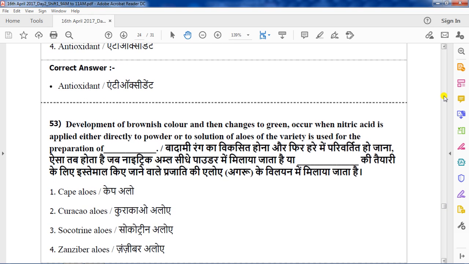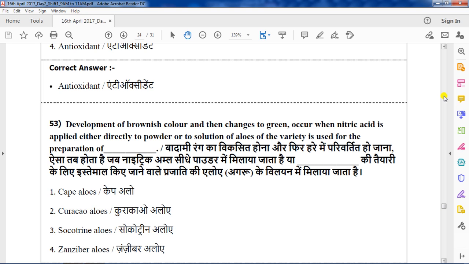Next question, question number 53. Development of brownish color that then changes to green occurs when nitric acid is applied either directly to the powder or to the solution of aloes of the variety used for the preparation of. It asks for the aloe variety.